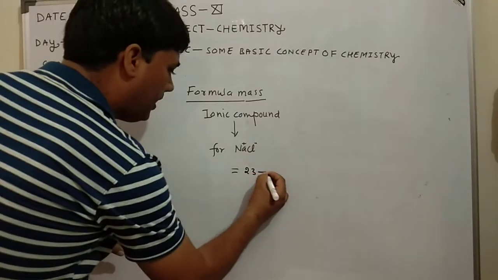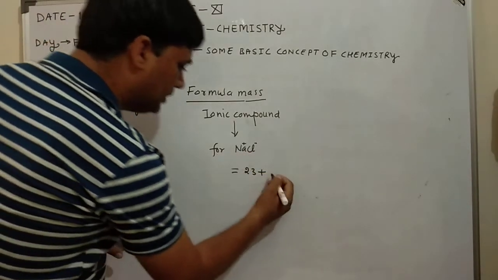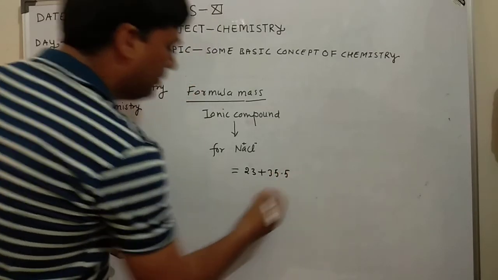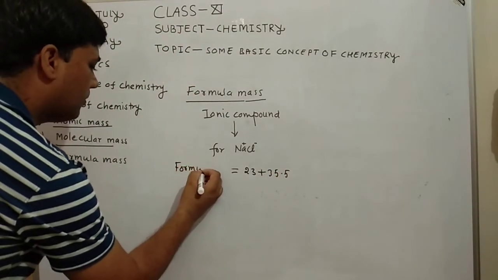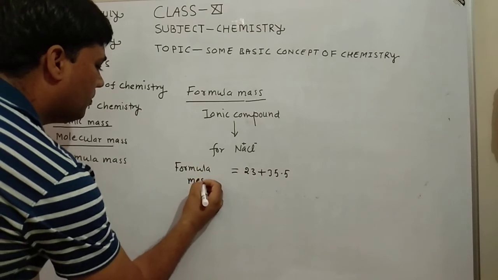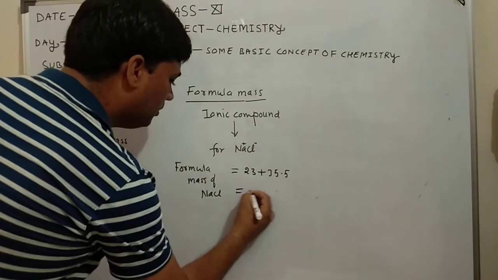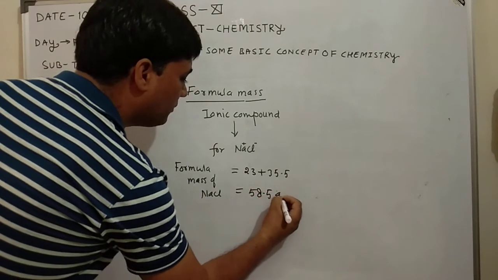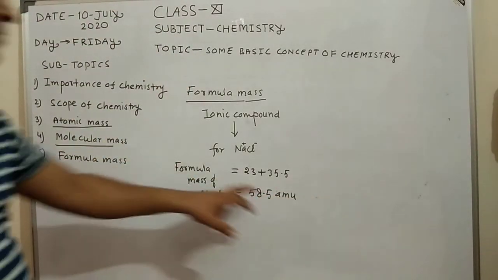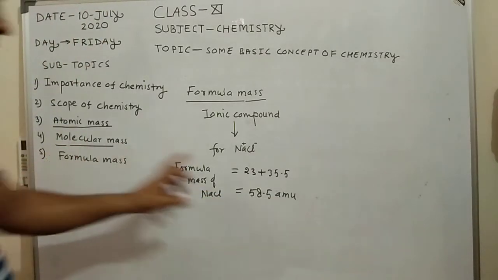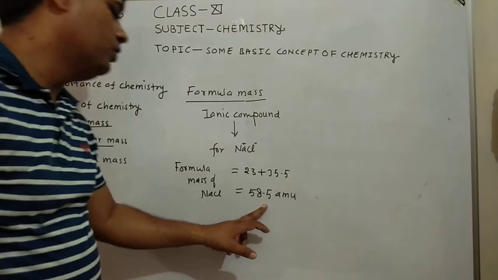So the formula mass of NaCl: atomic mass of Na is 23 and Cl is 35.5. So the formula mass of NaCl is equal to 58.5 AMU. So the unit of atomic mass is AMU, the unit of molecular mass is AMU, and the unit of formula mass is also AMU.